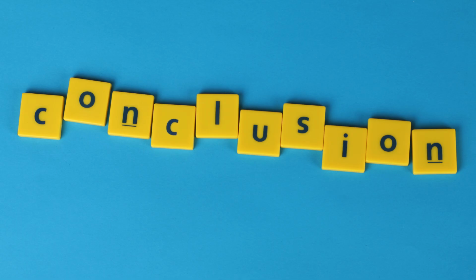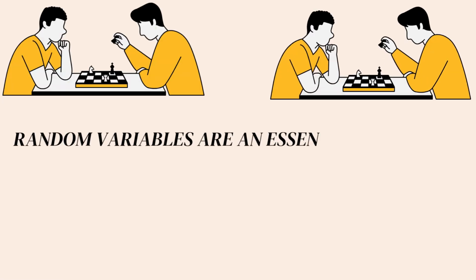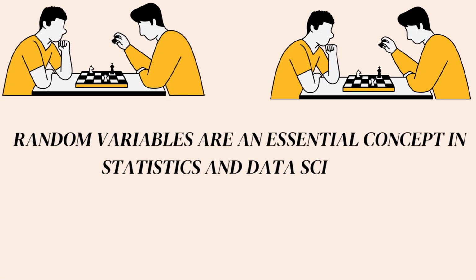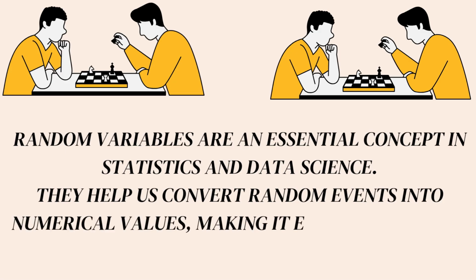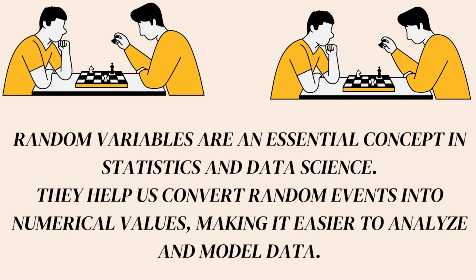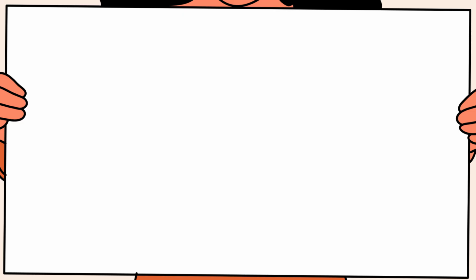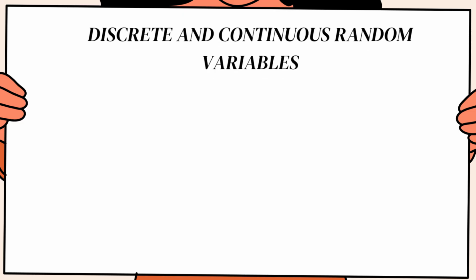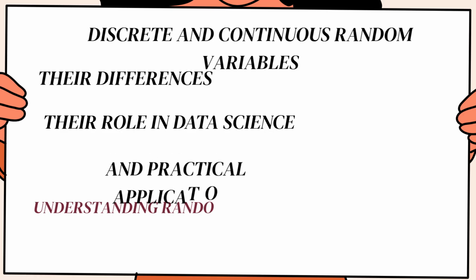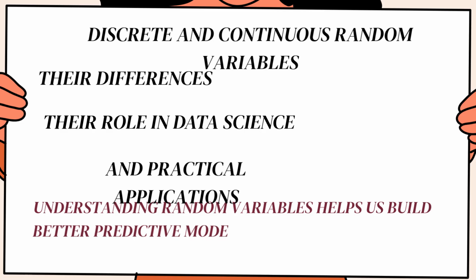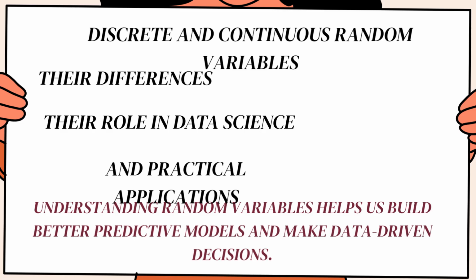Lastly, the conclusion. To conclude, random variables are an essential concept in statistics and data science. They help us convert random events into numerical values, making it easier to analyze and model data. We studied first discrete and continuous random variables, second their difference, third their role in data science, fourth practical applications. Understanding random variables helps us build better predictive models and make data-driven decisions.